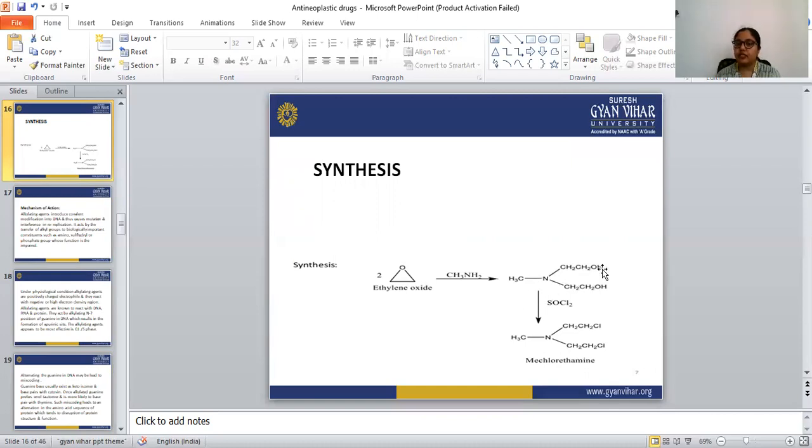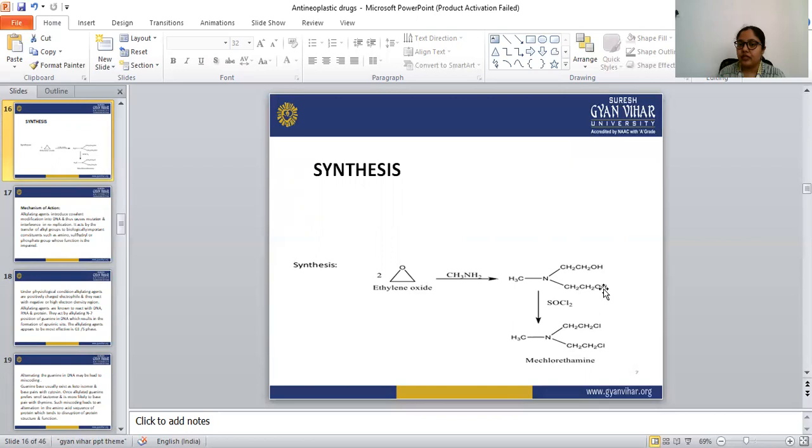This is almost similar to the mecloradamine, but in the mecloradamine 2 chloride groups are there, whereas in this structure OH alcoholic groups are there. So what we have to do is react this product with SOCl2, thionyl chloride.